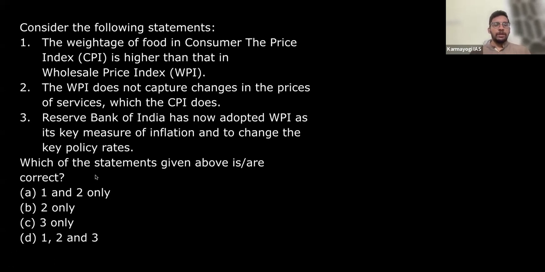So let's see one by one. It is easy. Third statement: we have discussed this, that RBI has adopted the CPI index from 2014. So the third statement can be eliminated, and C and D are eliminated. Now we have two in both statements, so there is no significance for this particular statement. It does not capture changes in prices of services. Yes, true, and CPI does. So the second statement is correct. And weightage of food in the consumer price index is higher. You have seen in the WPI it is just about 20%, but in case of CPI it is more than 45%. So the first statement is also correct. Hence, the answer is 1 and 2 only, right?